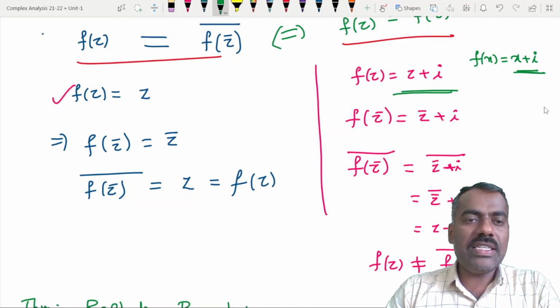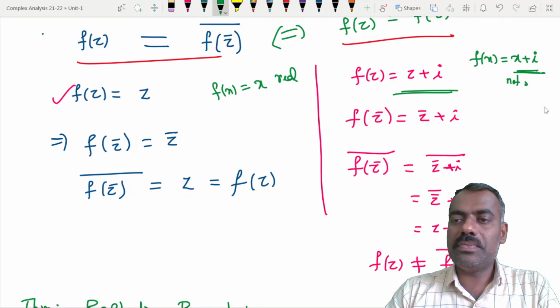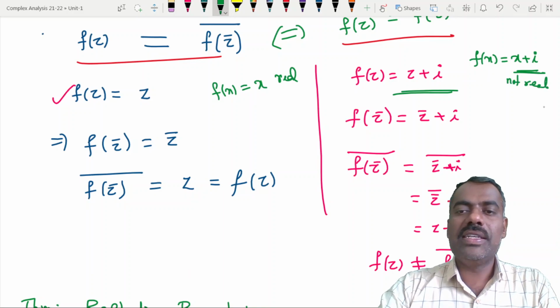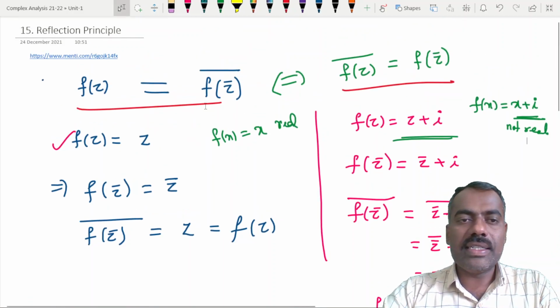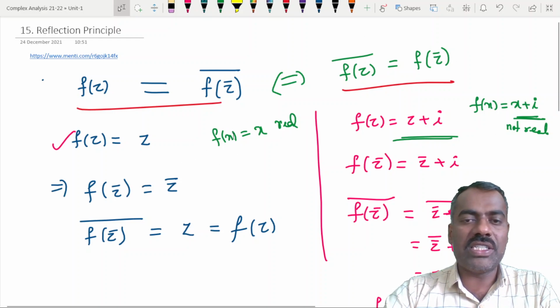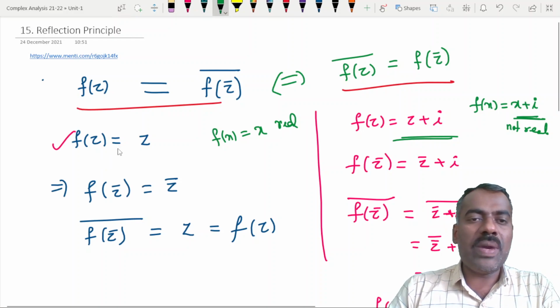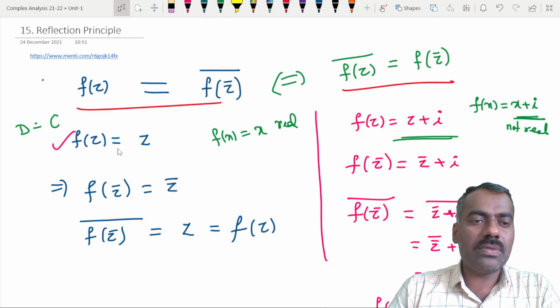Whereas here you can check that in this example f of z is z, so f of x is simply x, which is real, but this is not real. Are you following? That is the reason that the identity is not true for this example, and for this it is true. And what is our domain here? In this example, our D is the entire complex plane.